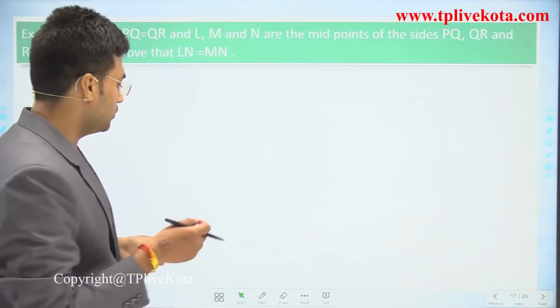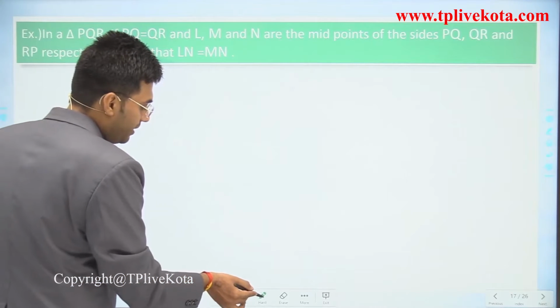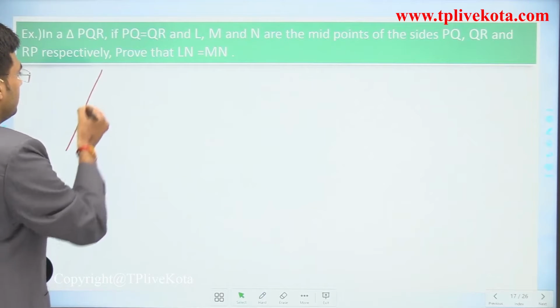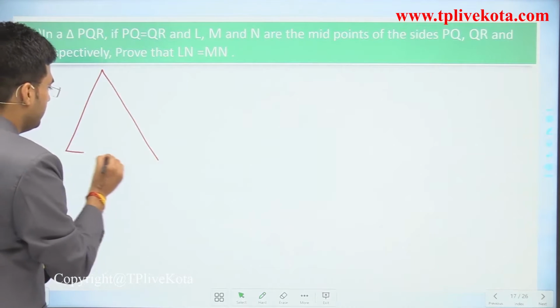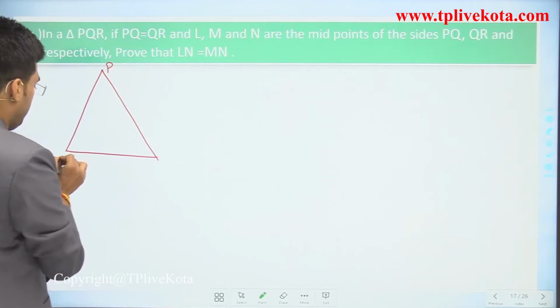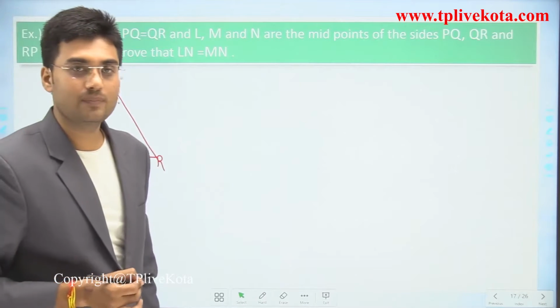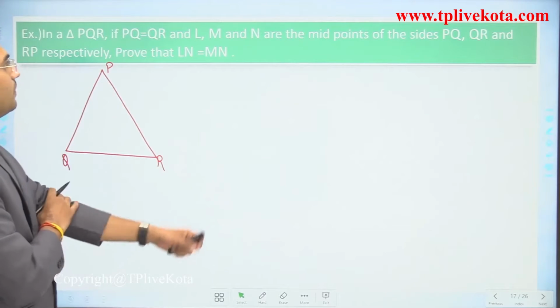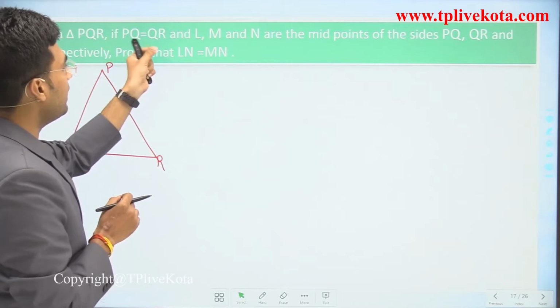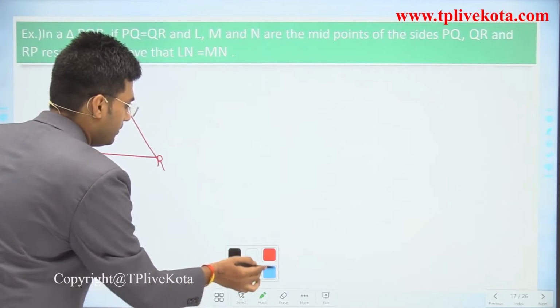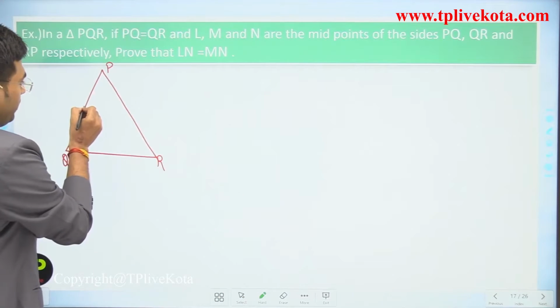Clear? So first of all, let's draw the diagram for triangle PQR. This is triangle PQR. Now, here it is given that L, M, N are the midpoints of the sides. First of all, this is the midpoint of side PQ.